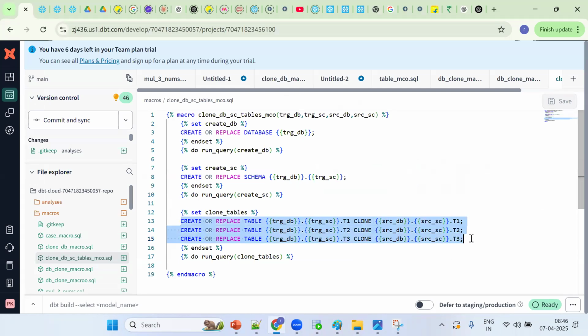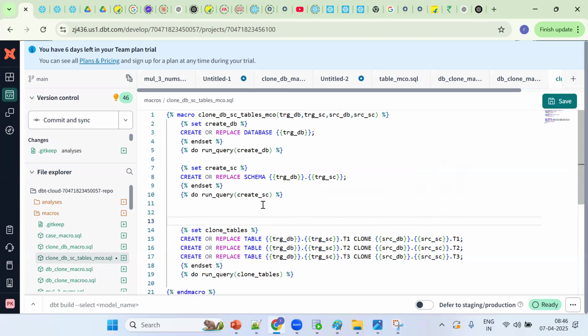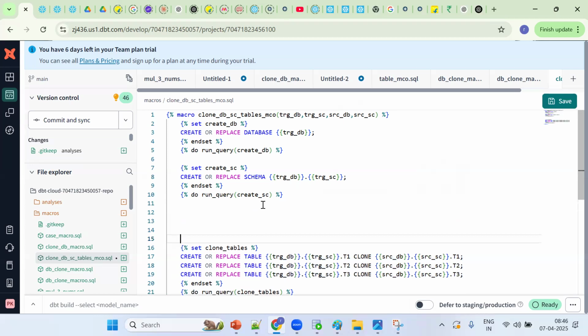We should go for the iterating concept, nothing but the loop concept. In DBT, macros are similar to a process. The same looping concept we can make work here. Getting the point? It's a little tricky, so I'll try to explain one more time.